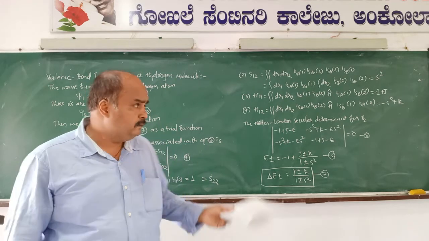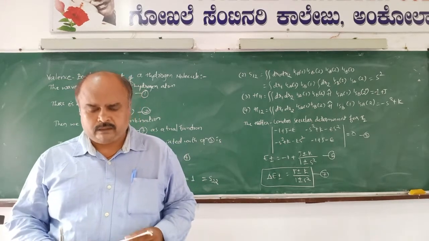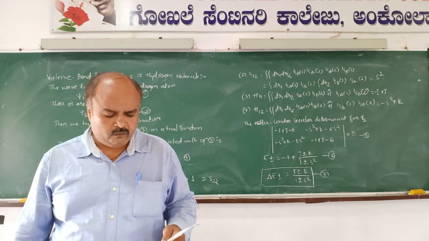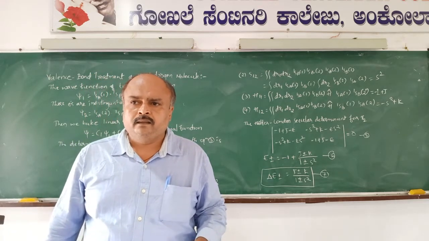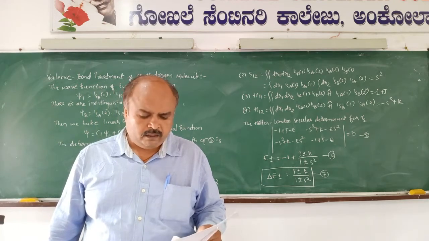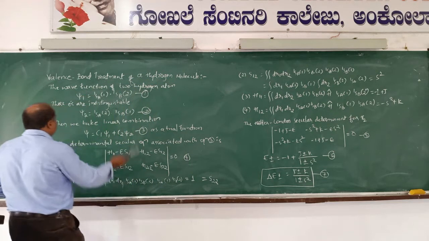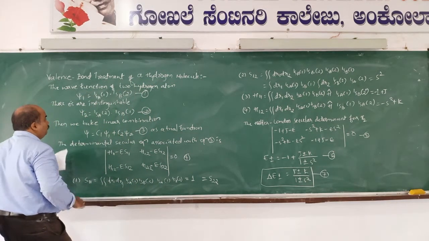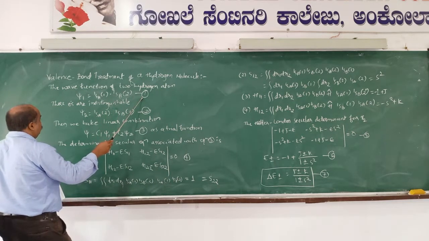So, consider in this H2 molecule two hydrogen atoms, each with its own electron. If the hydrogen atoms are in their ground state and they are sufficiently far apart, then the wave function of the two hydrogen atoms is written as psi1 equals 1sa(1) into 1sb(2). This is equation 1.